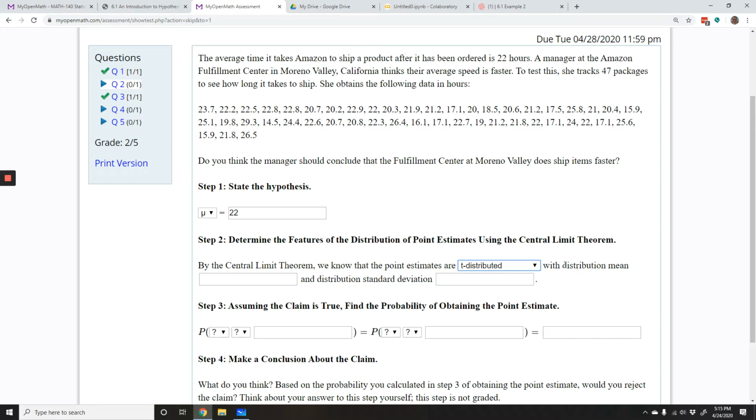The distribution mean of the sample means is the assumed population mean, because we are assuming that's correct, right? And then the distribution standard deviation, we need to calculate that. It's very similar to what we get from the central limit theorem. I'll call it sigma x bar.